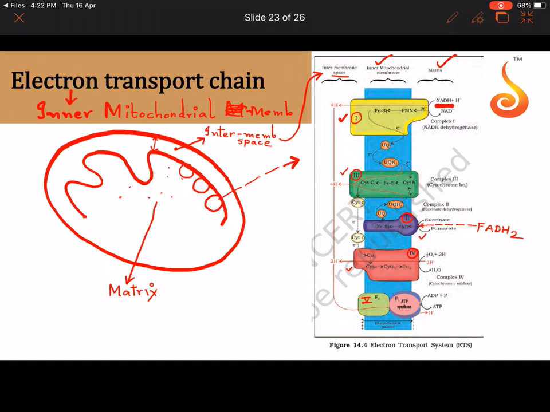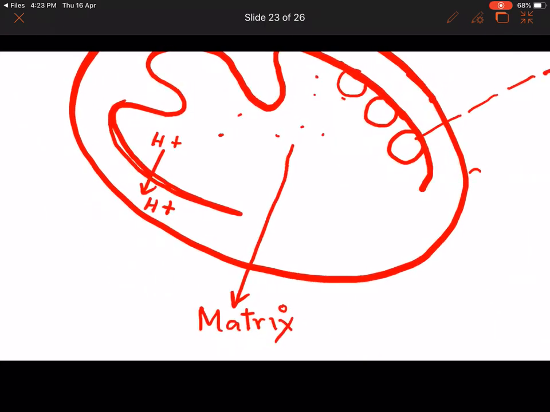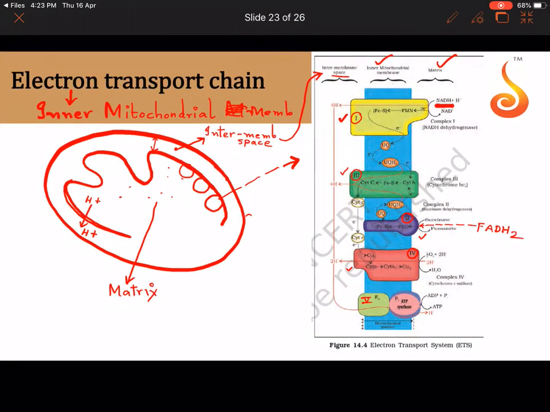And as electrons keep jumping through the complexes, notice that protons are getting pumped from where to where, very similar to what we saw in mitochondria. In this case, all of you should remember one thing: the protons are pumped from the mitochondrial matrix to the intermembranal space. In chloroplast, it was from the stroma to the lumen of the thylakoid. Here, it is from the mitochondrial matrix to the intermembranal space. See how the protons are accumulating over here. Yes or no? So protons are accumulating. See here, let me put a box around the protons.